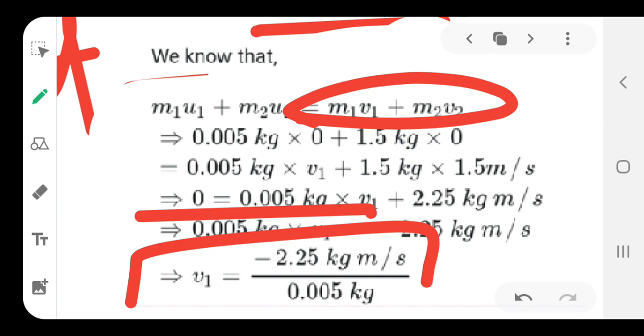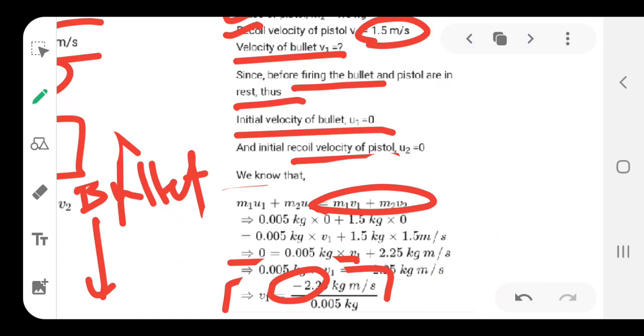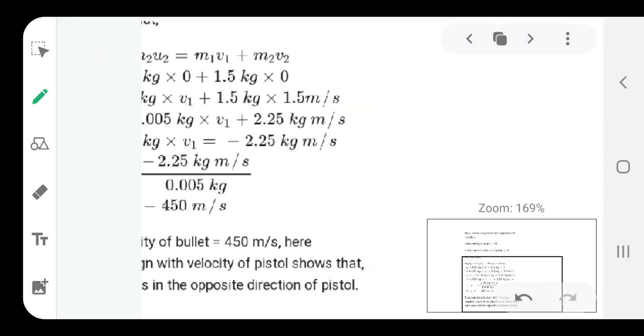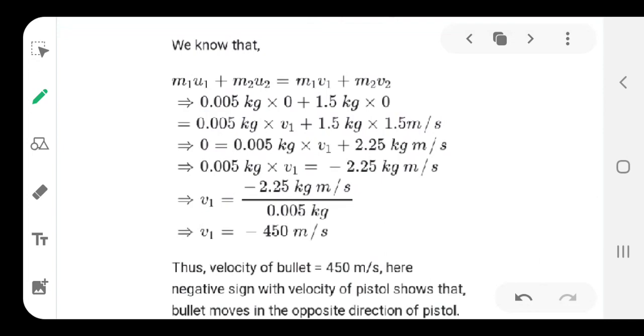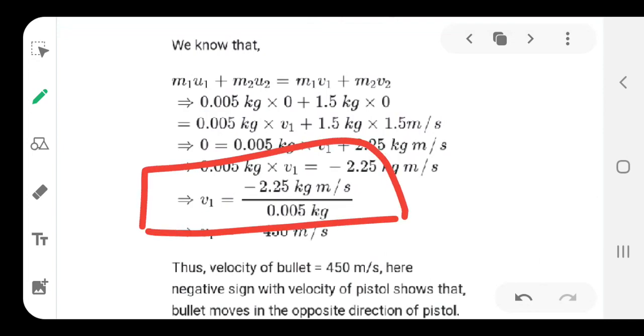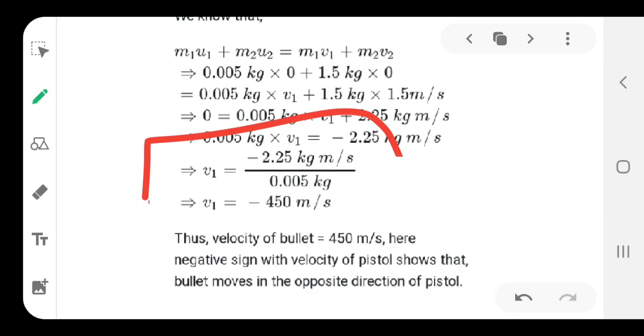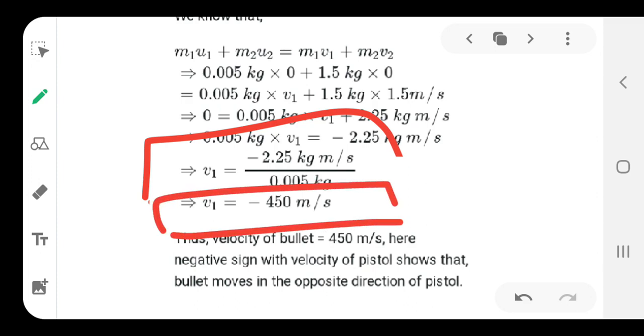Ultimately you get a relation like this, that V1 happens to be, again this negative sign is meant for the opposite direction. Make sure, I repeat, every time take care of the negative sign. When you further solve, you get that V1 was this data. Now, if you solve this, minus 2.25 kilogram meter per second over 0.005 kilograms, you will get approximately minus 450 meters per second.